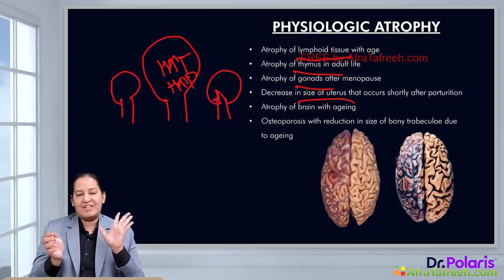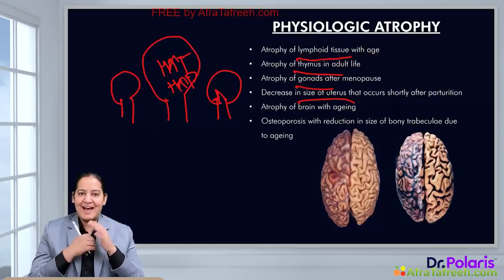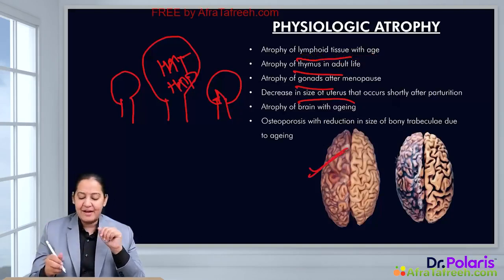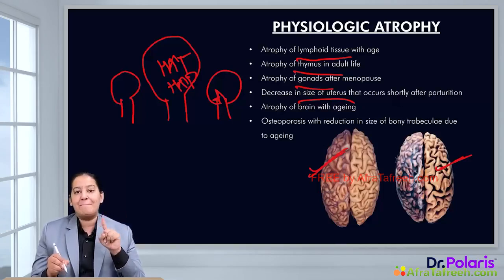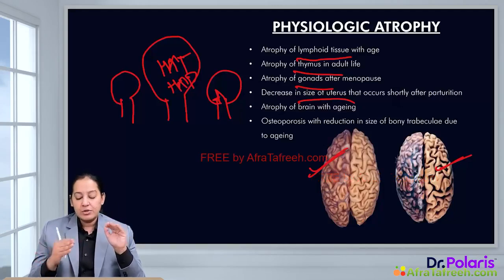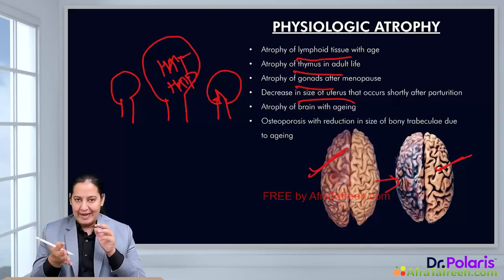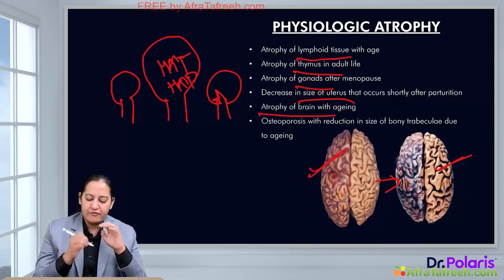Atrophy of the brain with age. Can you see the two brain diagrams? Can you compare the gyri and sulci in them? The first diagram is the brain of a young person. The second diagram is the brain of an old person. In the old person, the tissue inside the brain, the parenchyma, is atrophied. So you can see narrow gyri and deeper sulci. The brain is atrophied in old age. It is a physiological phenomenon, not a disease. So with aging, there is atrophy of the brain.